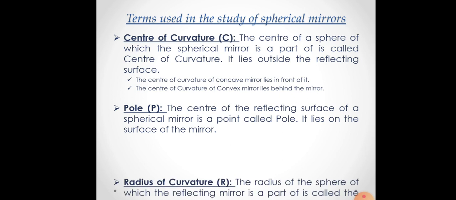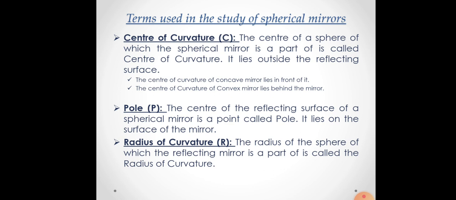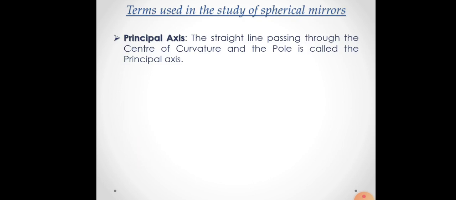The next one is your radius of curvature. The radius of sphere of which the reflecting mirror is a part is called radius of curvature. So I have already told that spherical mirrors are part of sphere. Sphere has center and it will also have radius. That radius is known as radius of curvature. It is denoted by the letter capital R. Next is principal axis. The straight line passing through center of curvature and the pole is called principal axis.